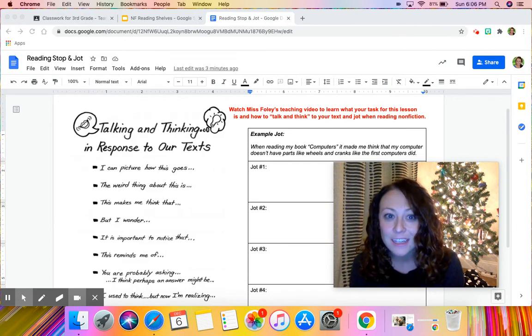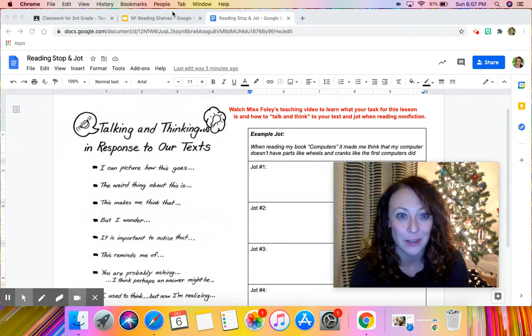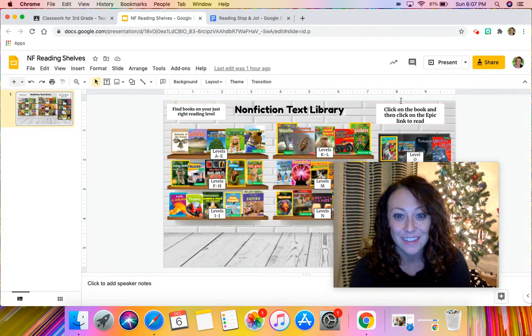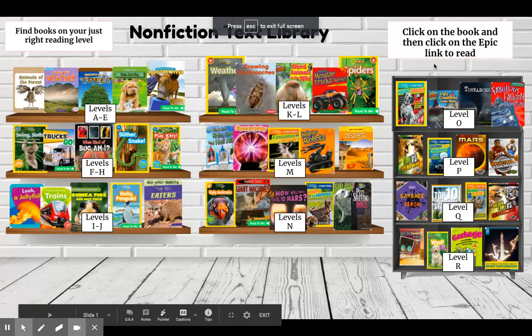This weekend I worked on putting together a virtual library shelf for you. I found lots of different books about all different topics on all different reading levels, and I put them together in a virtual nonfiction library. Come take a look with me. You have this on your lesson, and you will see all of these amazing books here on the bookshelf.